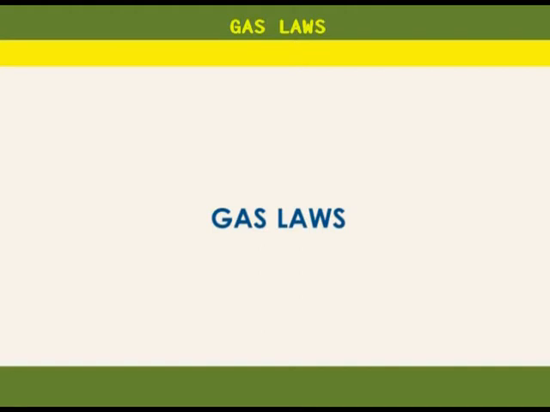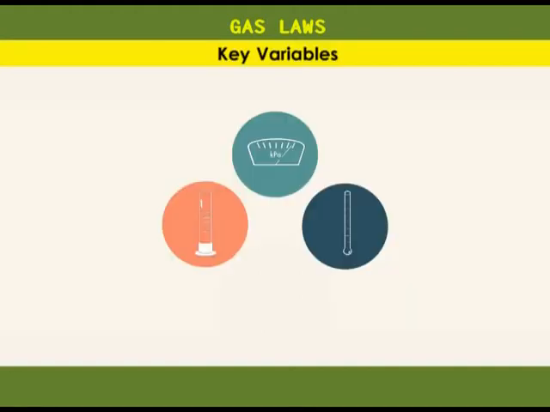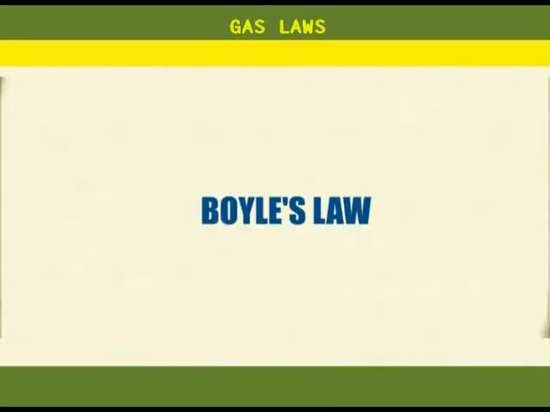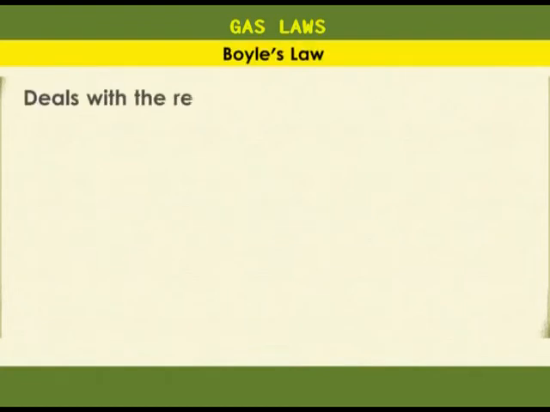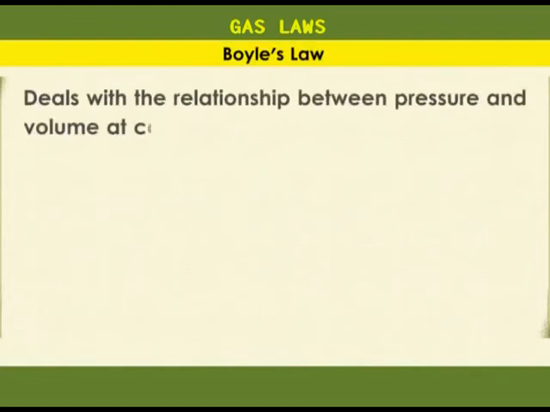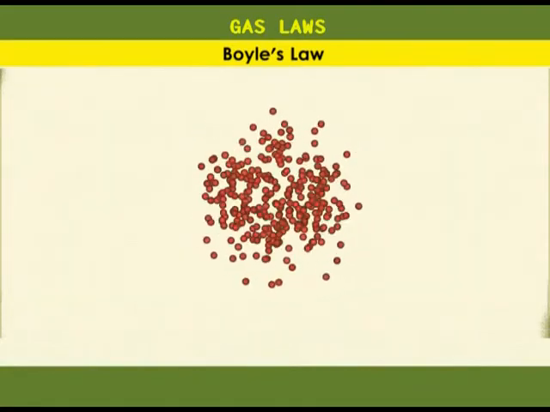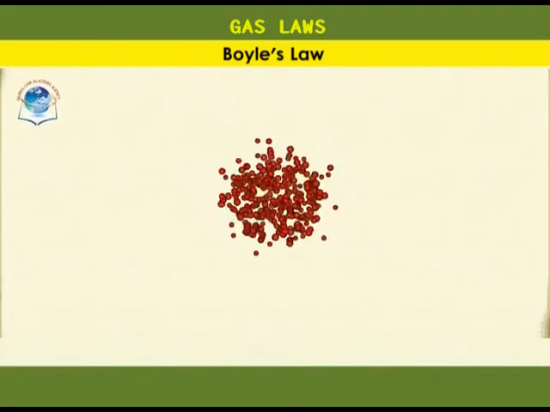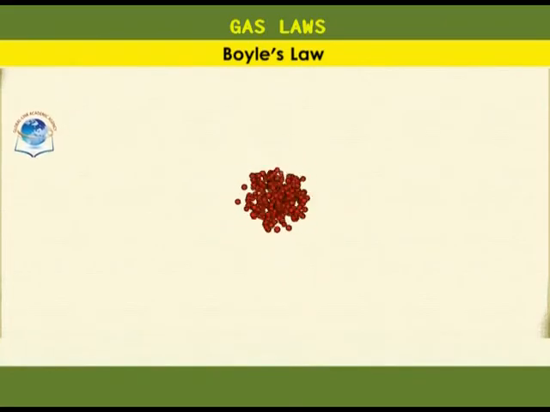Let's talk about gas laws. Now, there are 3 variables that are manipulated in the different gas laws: pressure, temperature, and volume. To see how one variable affects the other, we have to hold the third variable constant. Boyle's law. Boyle's law deals with the relationship between pressure and volume of a gas at constant temperature. If you exert pressure on a gas, you compress it, and that means it takes less space.